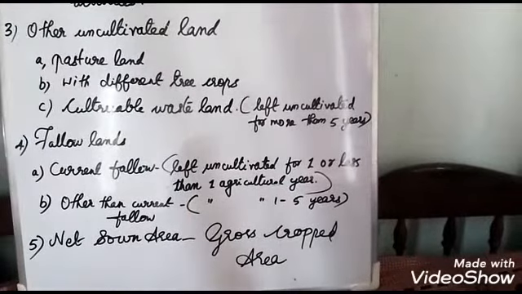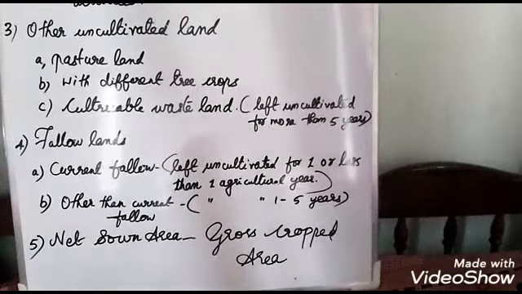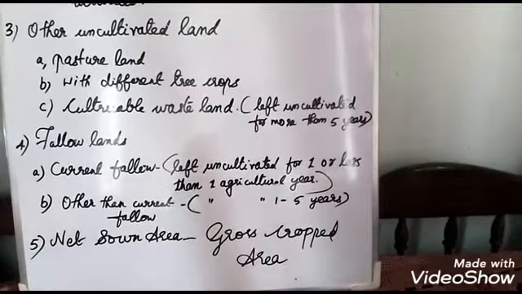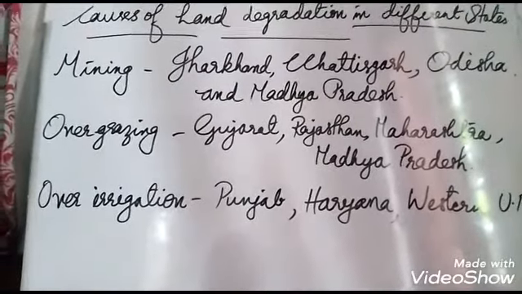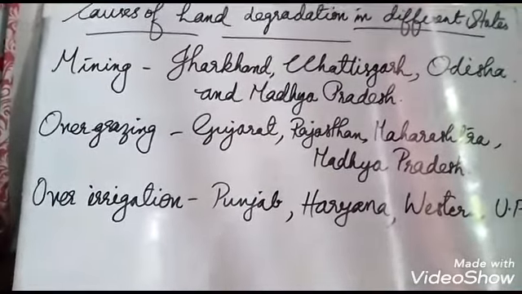But continuous use of land over a long period of time without taking proper measures to conserve it will result in land degradation. So our next topic is land degradation. What is land degradation?